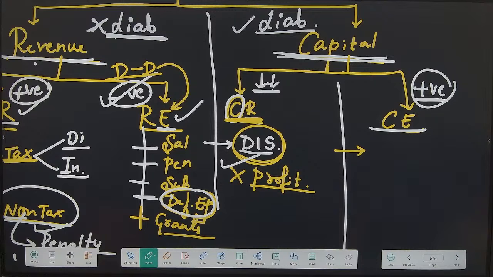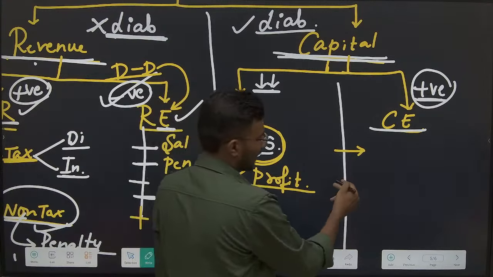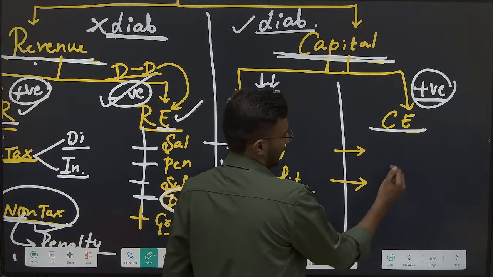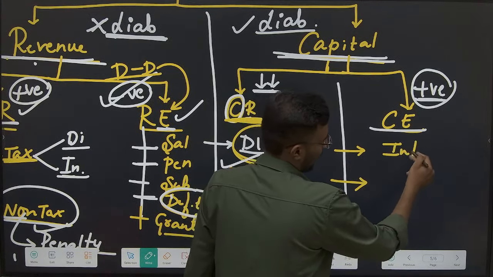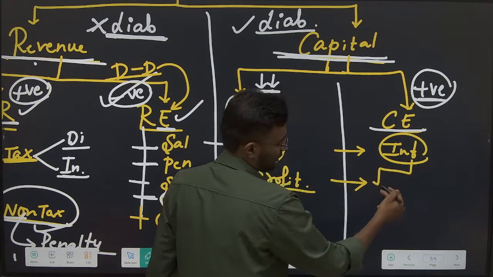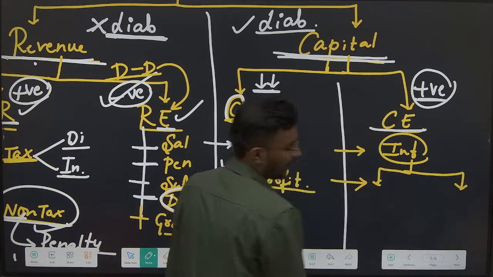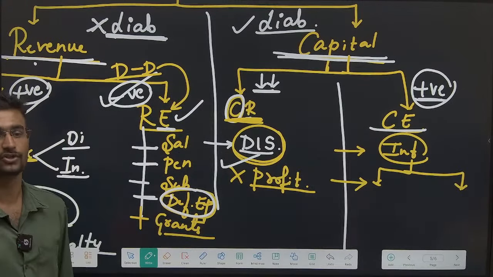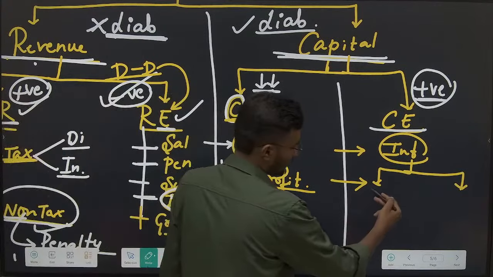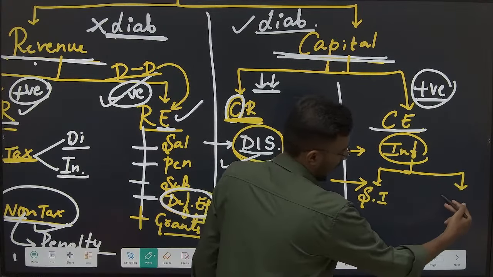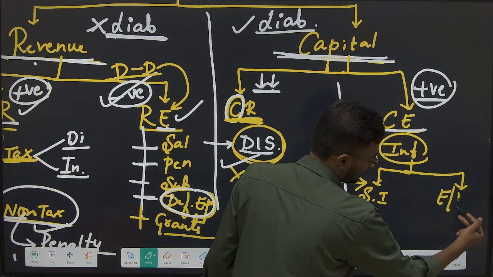Now, if we look at capital assets, what are capital assets? They can be divided into, I can say, major infrastructure. When discussing infrastructure, I have discussed social infrastructure as well as economic or physical infrastructure.